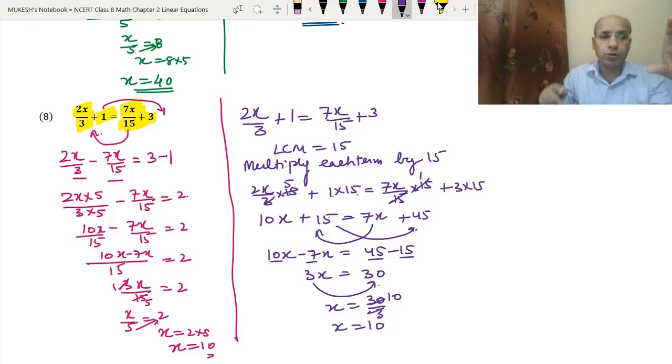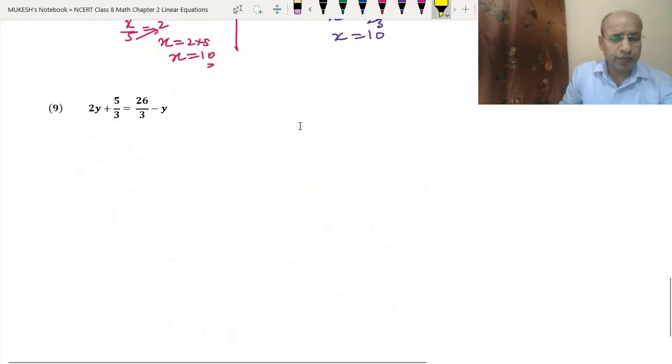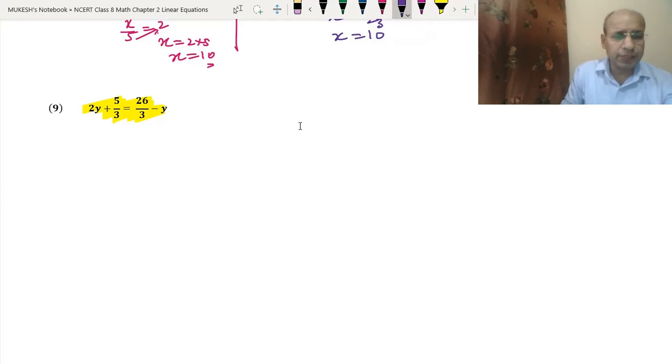This is one more way of doing this question. I hope you have understood both the ways. So whatever way you like, you can follow. Okay, so now let's do the ninth question. We have the ninth question, 2y plus 5 by 3 equal to 26 by 3 minus y. This also we will do by two different methods.